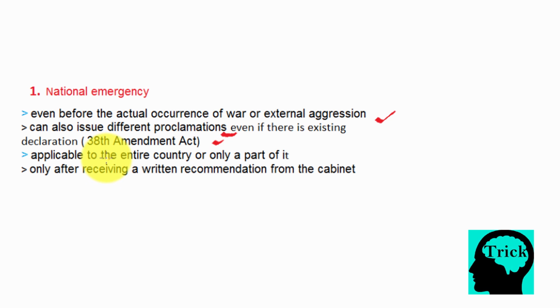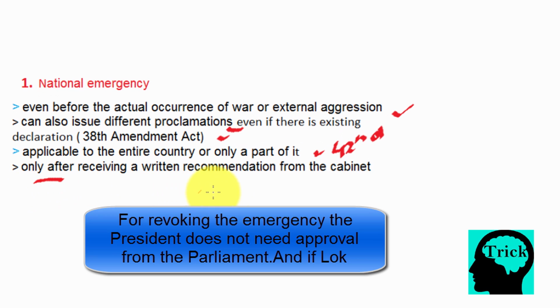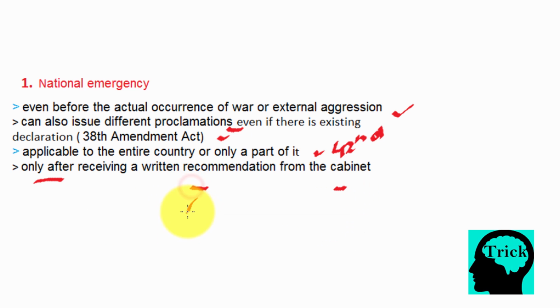Third important fact, the emergency can be applicable to the entire country or only a part of it. This was added after 42nd Amendment Act. And finally, the president can declare emergency only after receiving a written recommendation from the cabinet. This is very important. Added through 44th Amendment Act. And we know why it was added, because the emergency of 1975 was declared only on the recommendation of the Prime Minister and no consultation was done.